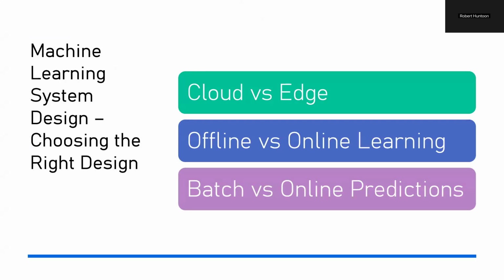So we wanted to choose the right design based on cloud versus edge, offline versus online learning, and batch versus online predictions. Based on the machine learning decisions, I felt that the best design for my credit card travel rewards optimization project was a cloud-based design because it's scalable. The recommendation system can process large data sets, and cloud computing ensures efficient scaling. So next, I wanted to choose cloud-based design because we have access to real-time data.